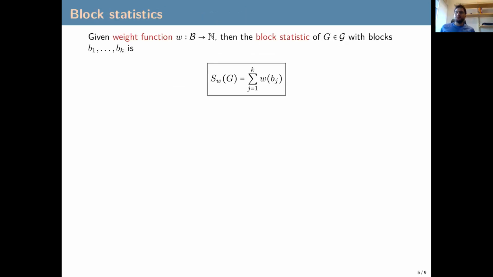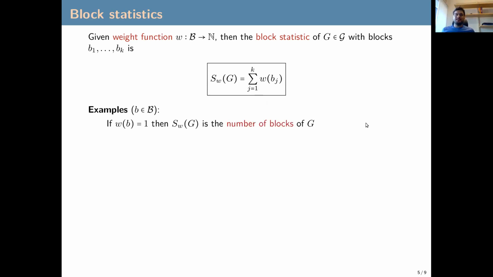Anyway, to the heart of the subject, now we will be interested in very particular statistics when we consider a random graph in our subcritical class. Those are called block statistics. So first you take a weight function that takes a block and sends it to an integer. And then for a given weight function, the block statistic associated to a graph in our subcritical class with blocks B1 to Bk will look like that. So it's the sum of the weight function on each of the blocks of our graph.